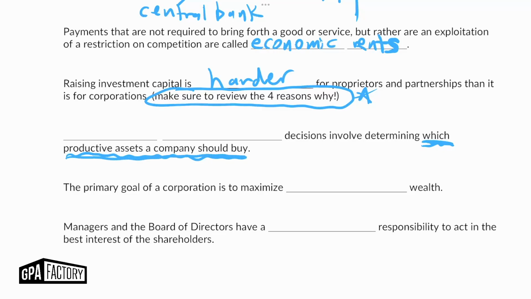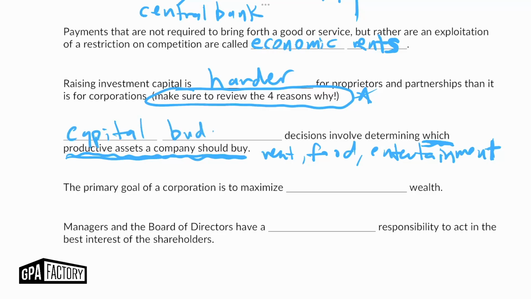When we create a budget, we are deciding what we are going to spend our money on between rent and food and entertainment. We are deciding how we are divvying up our money. Not how we are earning that money, but how we are divvying it up. We are creating that budget. So capital budgeting decisions, very similarly here, are ones where we are determining what productive assets the company should buy.